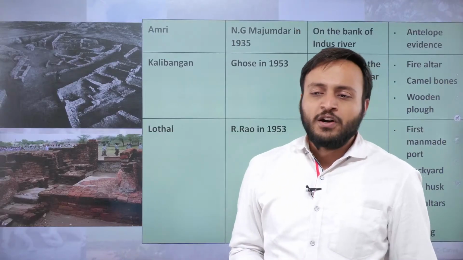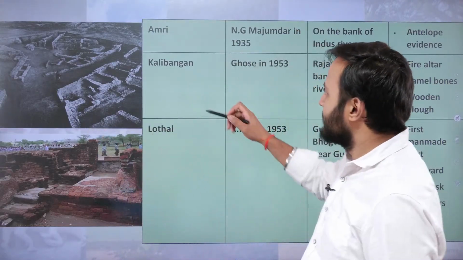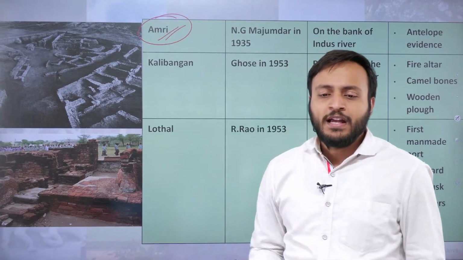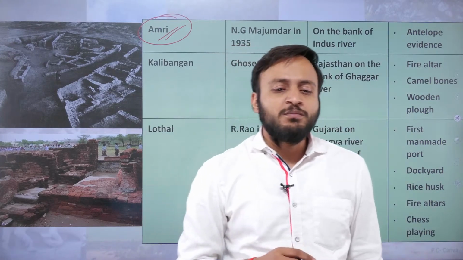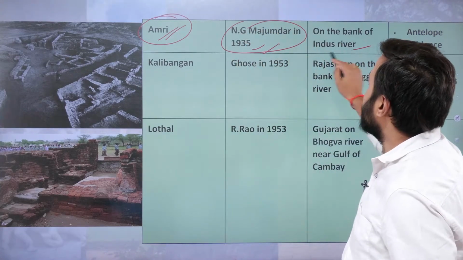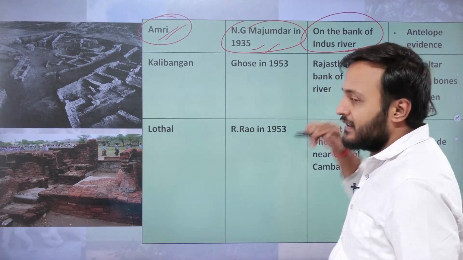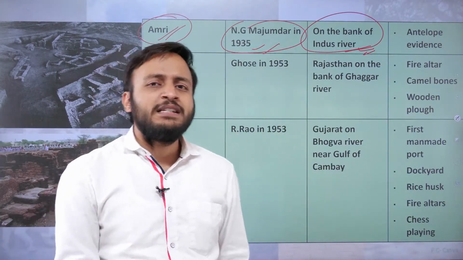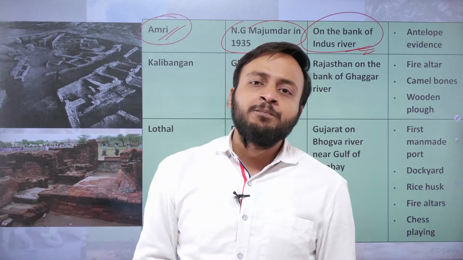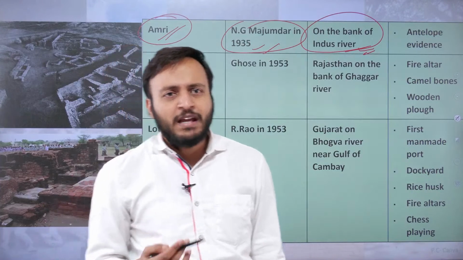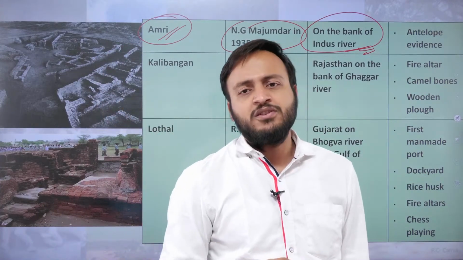Now, if we talk about some other important places, that is Amri, okay. Amri was also excavated by N.G. Majumdar in the year 1935, located on the bank of the Indus River. Due to the excavations of so many sites at the banks of the Indus River, particularly in the pre-independence era, this civilization became popular as the Indus Valley civilization.